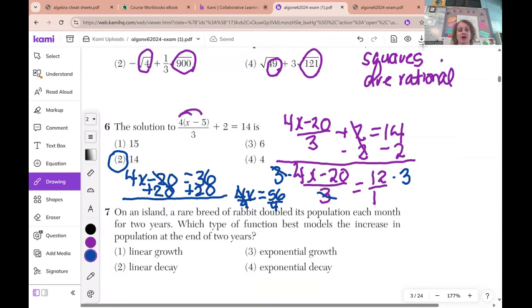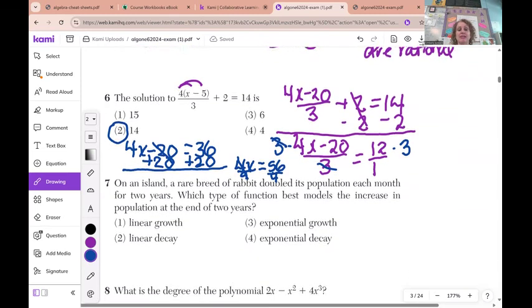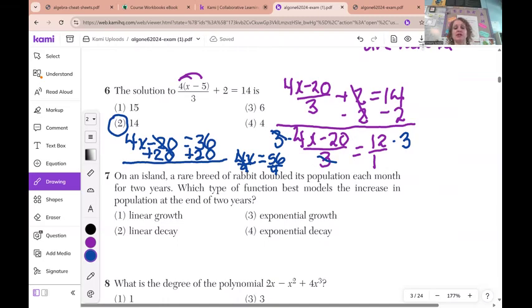Number 7, on an island, a rare breed of rabbit doubled its population each month for 2 years. What type of function? Anytime you hear the word doubled, something with a percentage, or tripled, or quadrupled, it's going to be an exponential problem. In this case, it's exponential growth because you are doubling. If you are halving, it would be exponential decay.